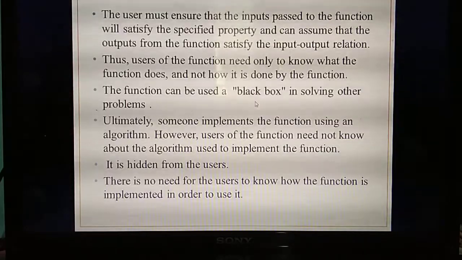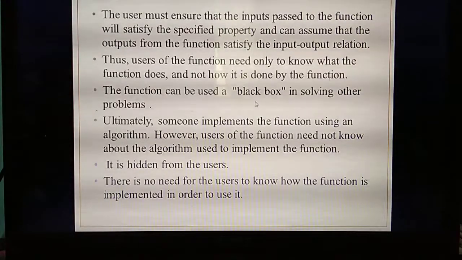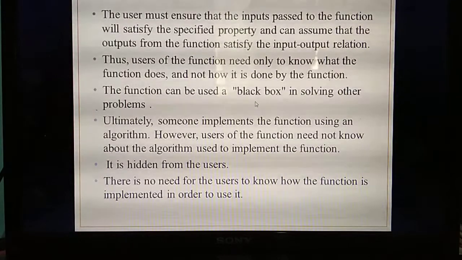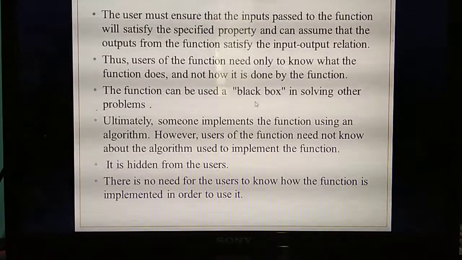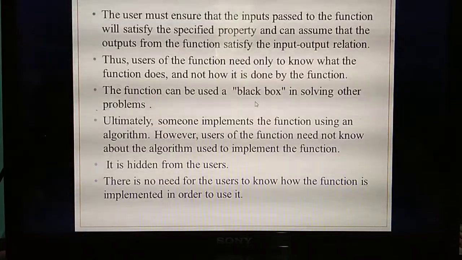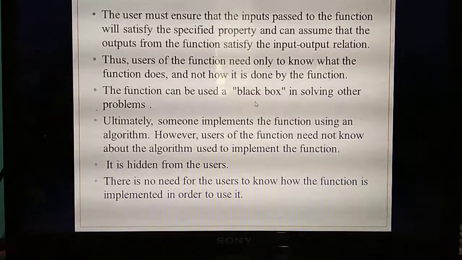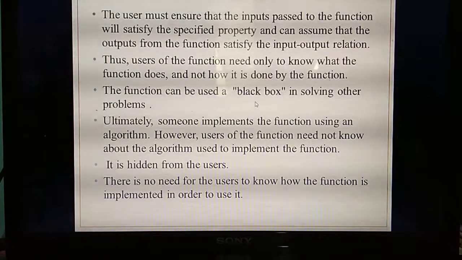For example, you studied one example in abstraction, are you remembering? One person is going to ride a bicycle. He should know only about the brake, the handle, and the pedal. Only these things he should know to learn to ride, that's enough.